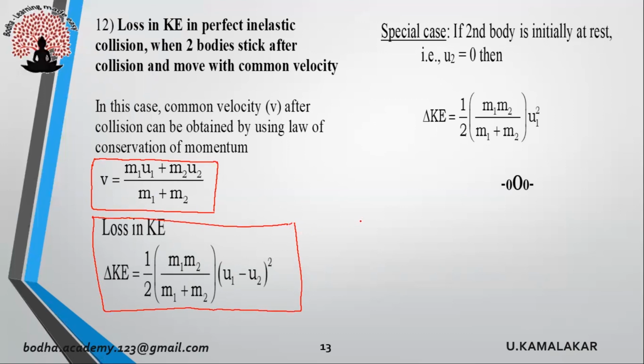Here also we can consider one special case. If second body is initially at rest, then u2 = 0. In such case, we will get loss in kinetic energy = ½ × m1m2/(m1 + m2) × u1².